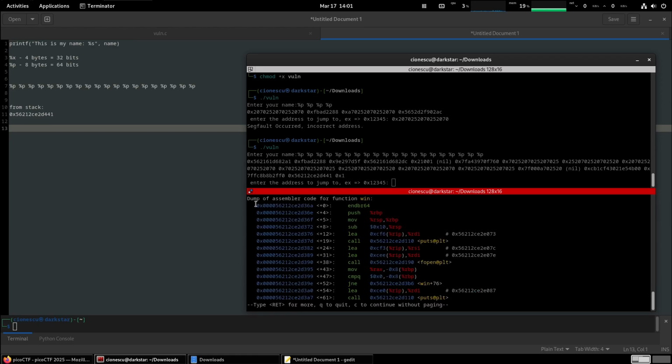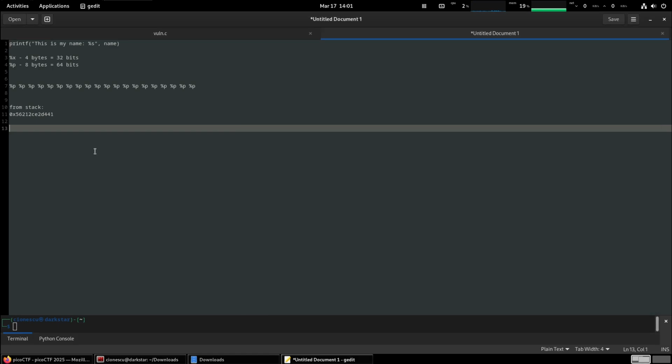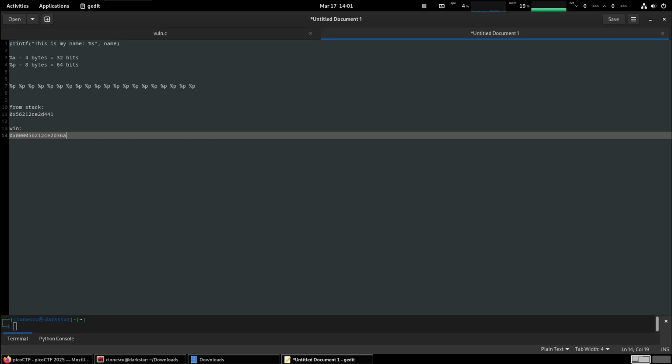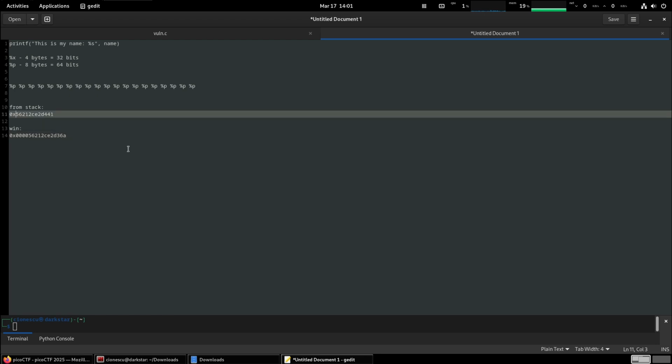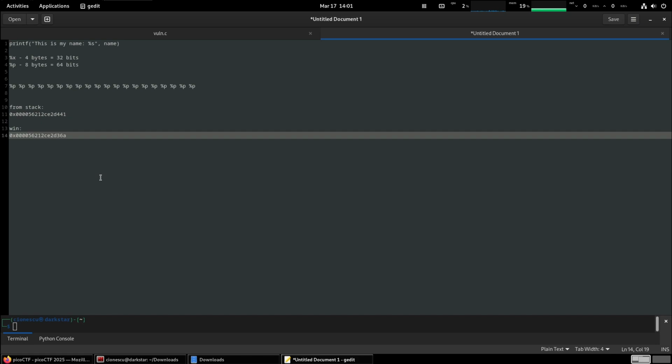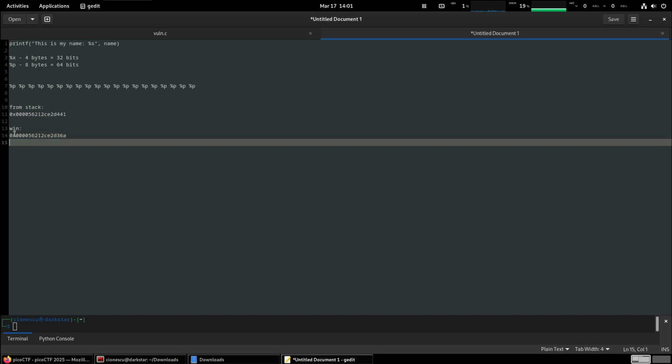So now we have to find the address of the win function, right? And to make it easier for us to compare, let's add the 4 missing zeros there, right? So that's our address for win.